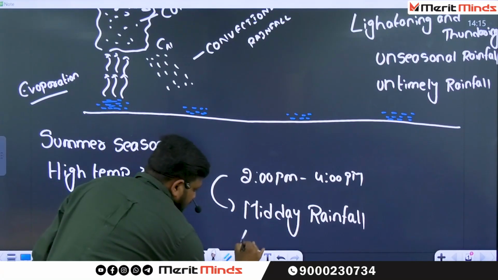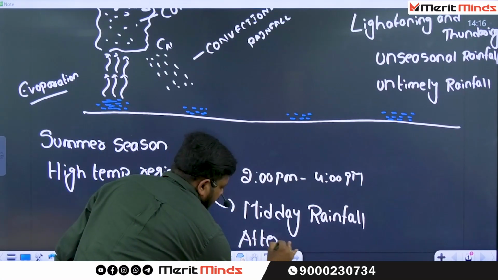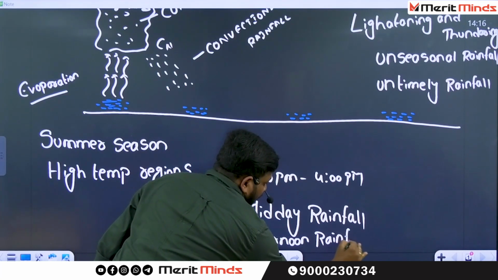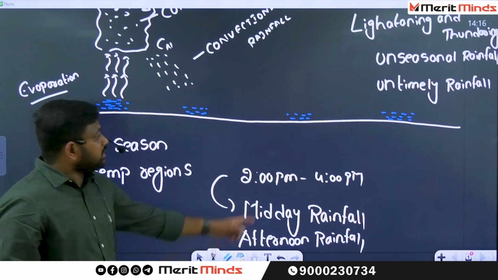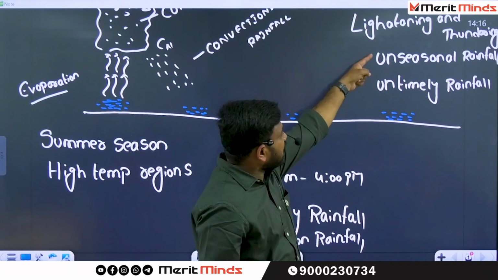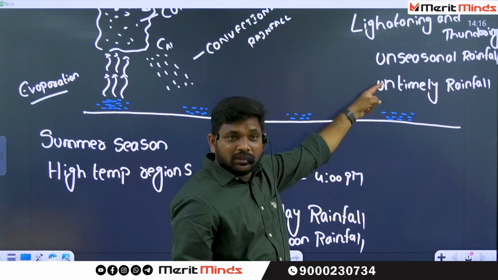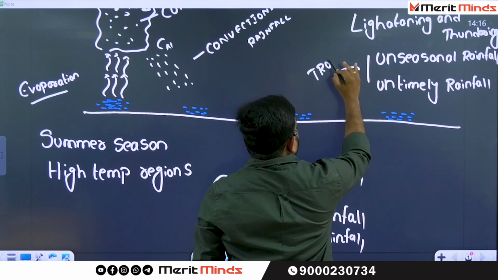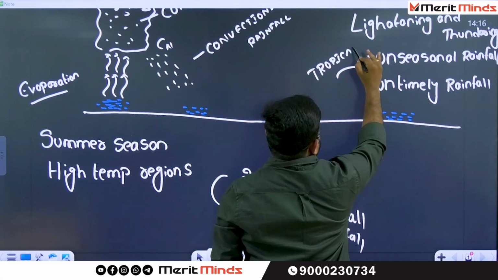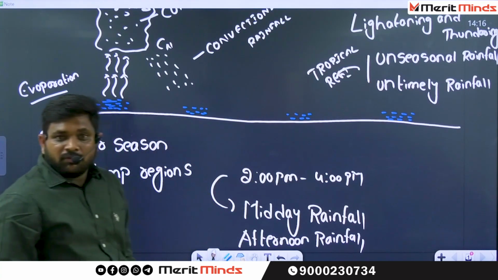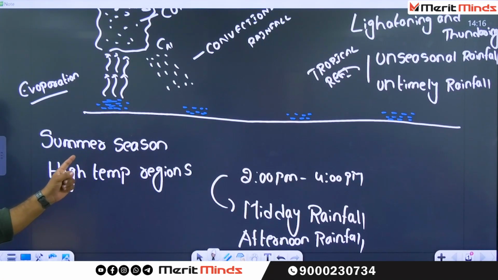There are many names. Afternoon rainfall. Also known as unseasonal rainfall. Where can you call this unseasonal rainfall, untimely rainfall? These are restricted to what regions? Tropical regions. But in the equatorial region, there is no distinction between summer and winter.